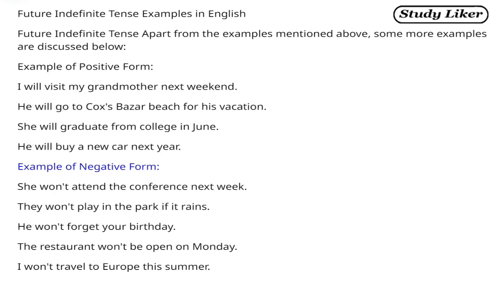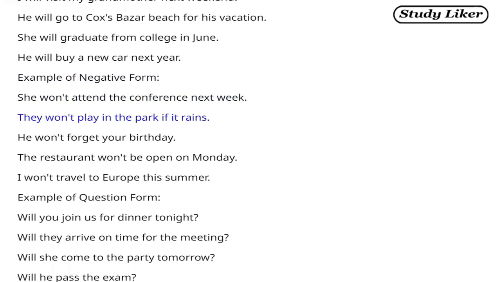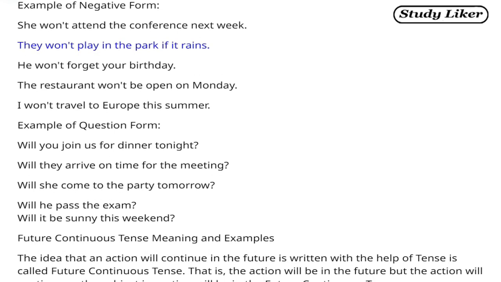Example of negative form: she won't attend a conference next week. They won't play in the park if it rains. He won't forget your birthday. The restaurant won't be open on Monday. I won't travel to Europe this summer.